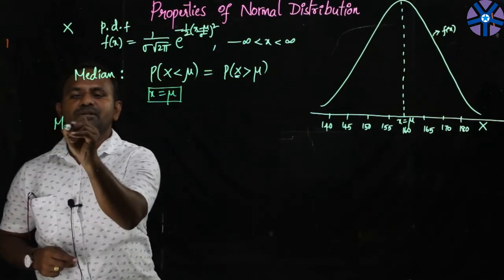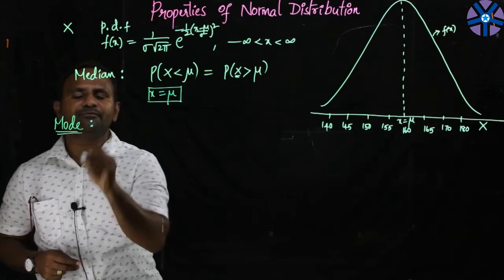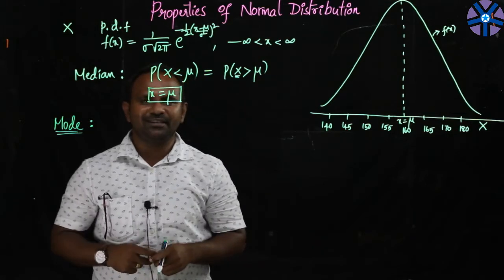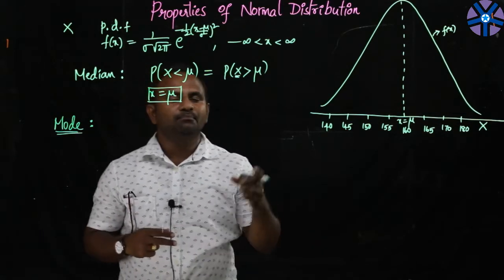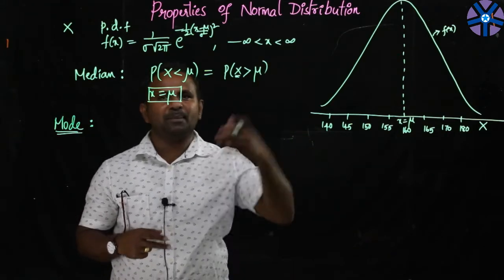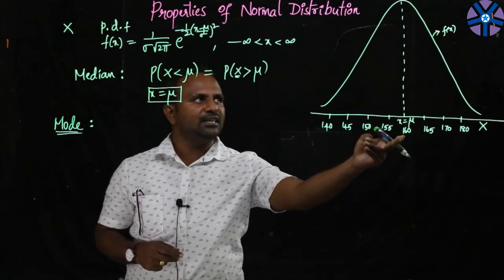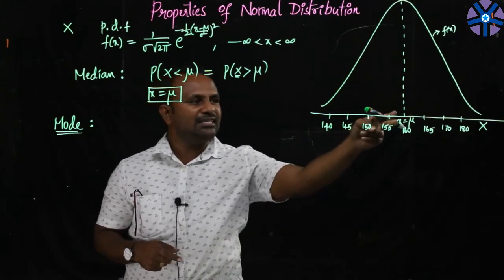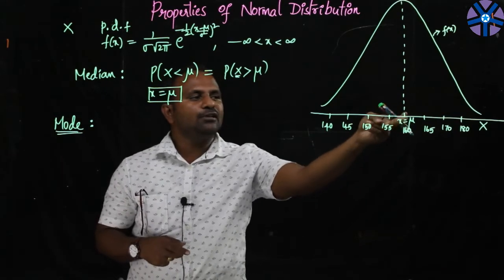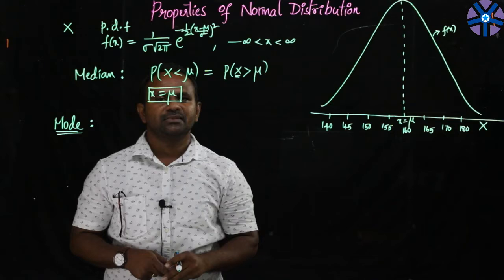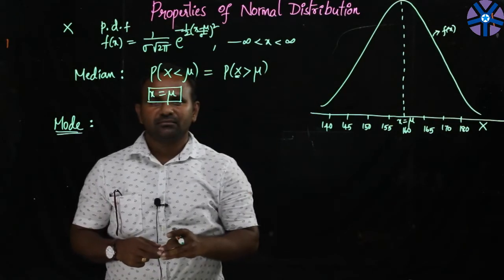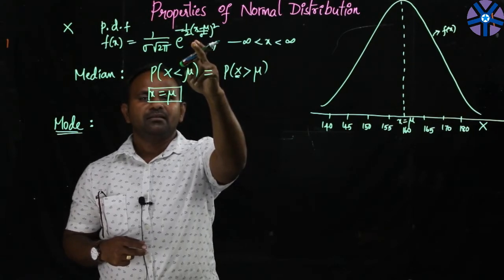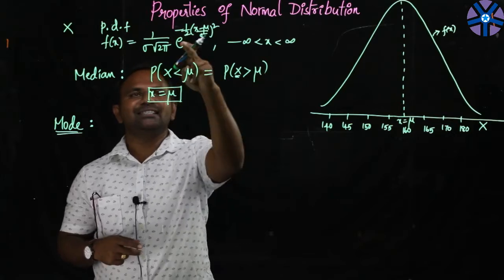Now, what is the mode of the distribution? Mode of any statistical data is nothing but the value of x which is repeated most frequently. In other words, the mode is the number which has the highest probability. As we already know, 160 centimeters is the one at which we have the highest probability. That is stated in the graph itself. You can see x equal to mu is the mode of the distribution. To find the mode, we need to find the maximum value of this function, the value of x at which the function has its maximum value.